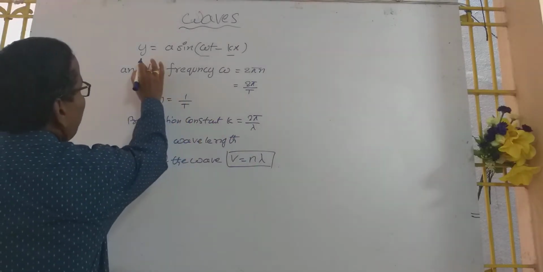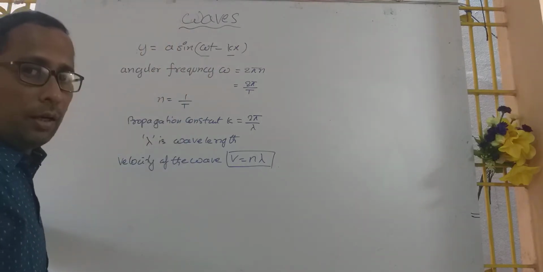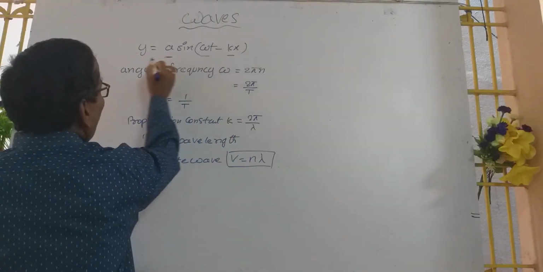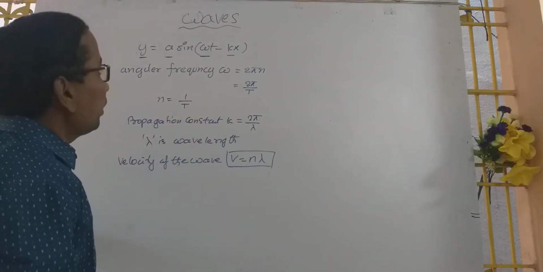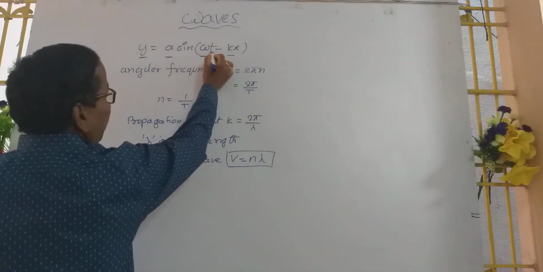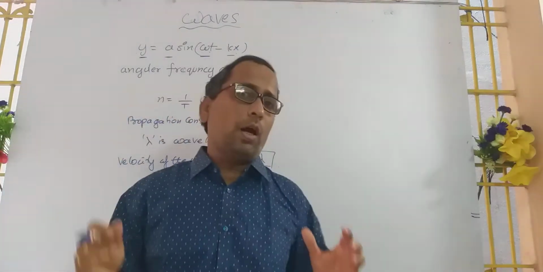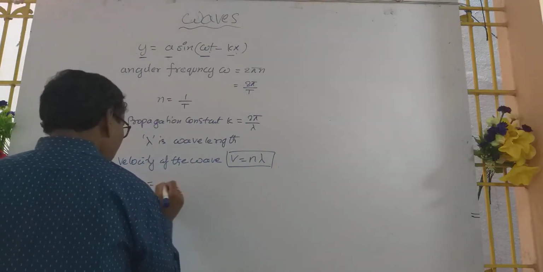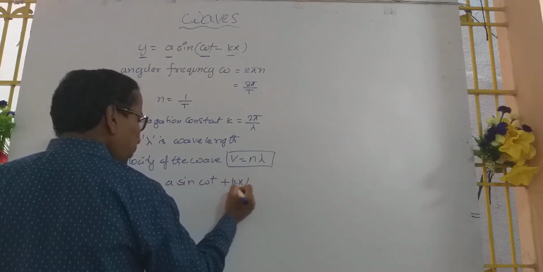So the progressive wave is represented by y equals a sin(omega t minus kx), where a is the amplitude, y is the displacement, omega is the angular frequency, k is the propagation constant, t is the time, and x is the distance traveled by the wave along the x-axis. You can also write y equals a sin(omega t plus kx).